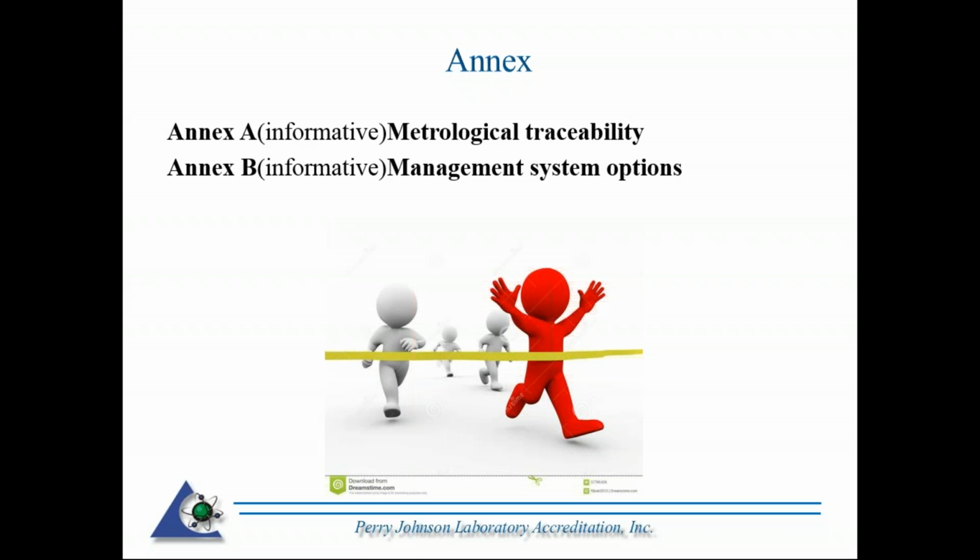Last but not least, the standard has two annexes. These are both informative annexes, Annex A and Annex B. Annex A is for metrological traceability. And Annex B is informative for management system options. This is the whole concept of, are you an option A or an option B laboratory?